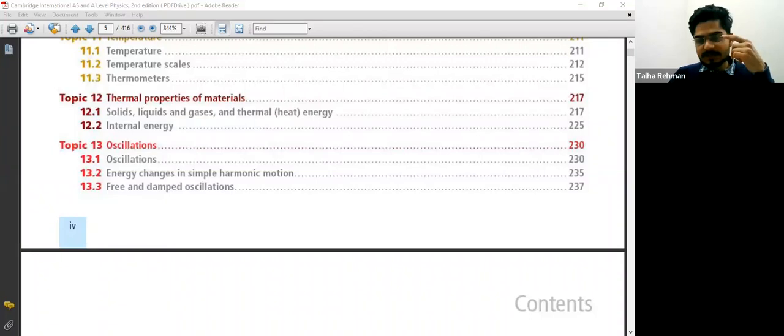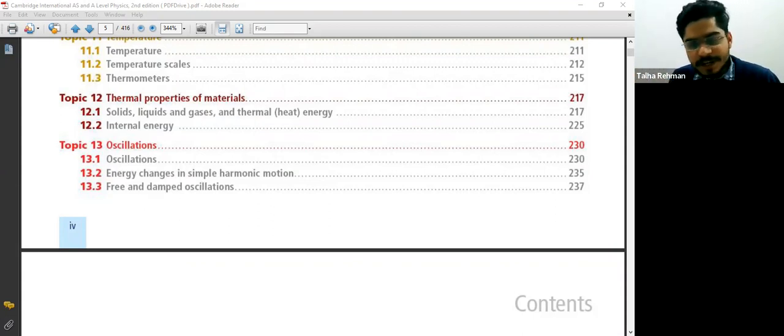Two types of charges, positive and negative. So I have written here the definition of the charge. Exact definition of charge we cannot define, but this is an approximately correct definition.